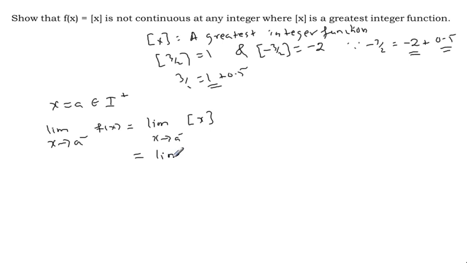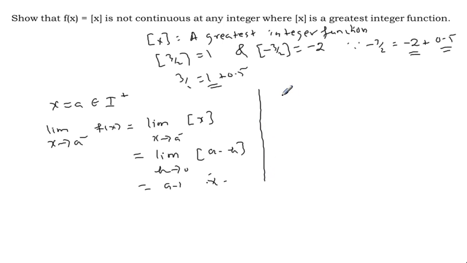Now let us introduce a small positive number h approaching 0, then x is replaced by a minus h. Previously a was an integer, now from a a small quantity is subtracted. What is the integral portion of a minus h? A minus 1. This is very important. This is the left hand limit.